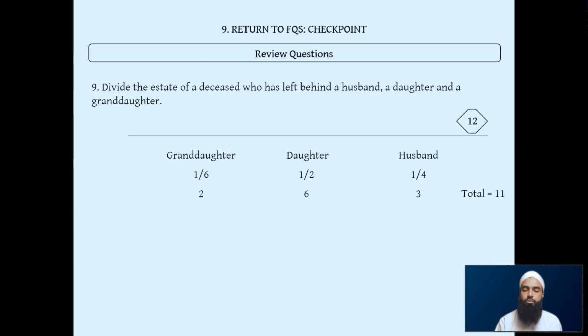So the first thing we do, split up the spouse, draw a horizontal line, and cross out the old divisor.